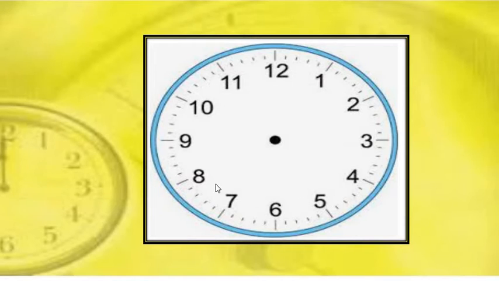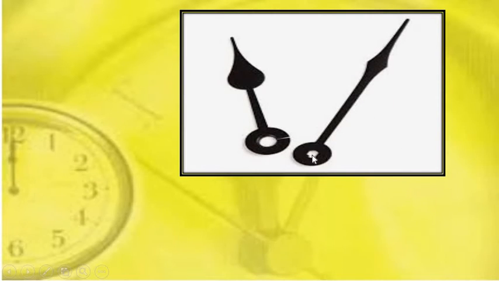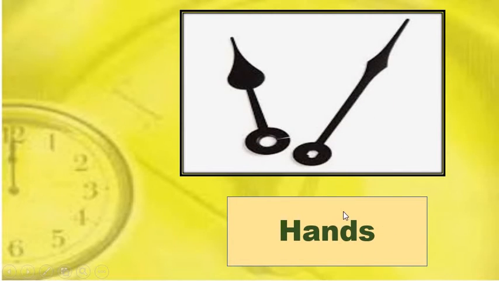This is the clock which has numbers 1 to 12 on it. These are hands of the clock. The short hand is called hour hand. The long hand is called minute hand.